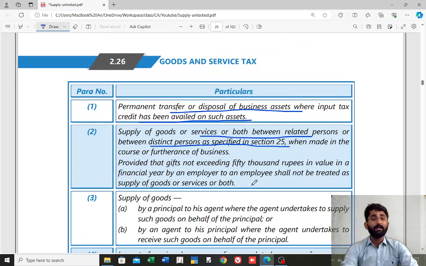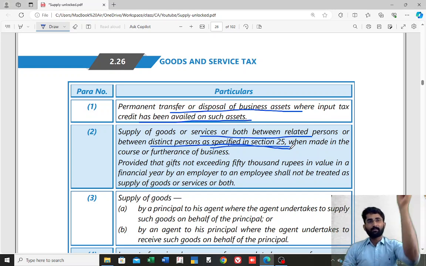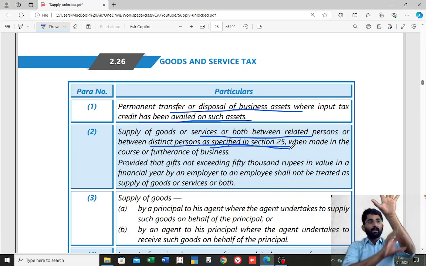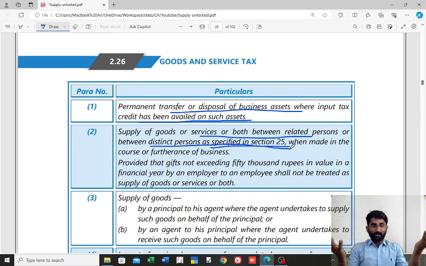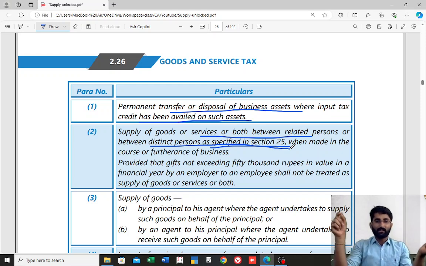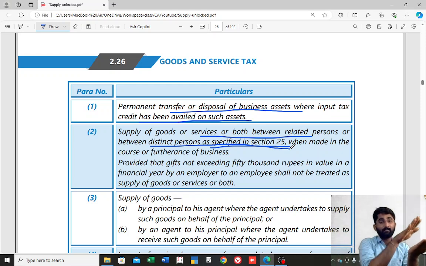Next, after that we discussed the one more specified in section number 25. Distinct person as specified in section number 25. Remember section number 25 subsection 4, section number 25 subsection 5. According to section number 25 subsection 4, there is one PAN and there are two registrations. If there are two different registrations, then these two persons are deemed to be distinct persons, whether they are in one state or different states. So they are deemed to be distinct persons. Second type, section number 25 subsection 5 says that there is one business in one state and one more business in another state.